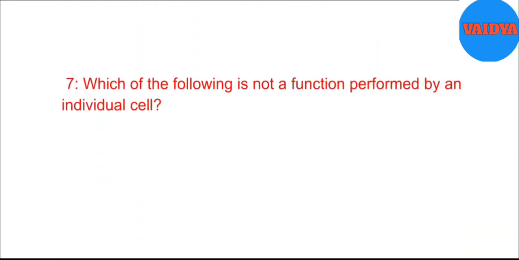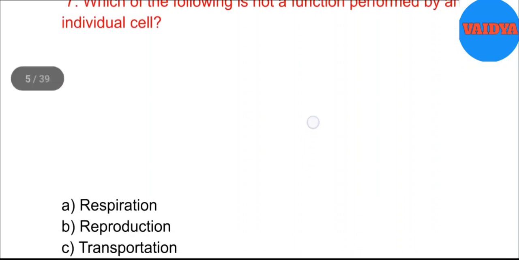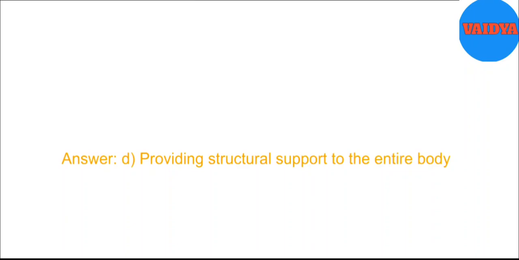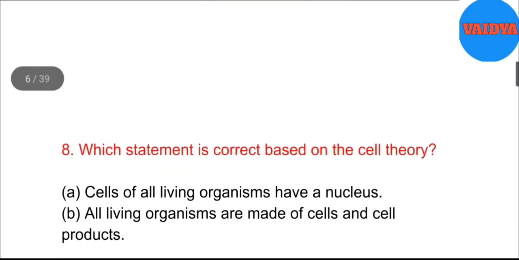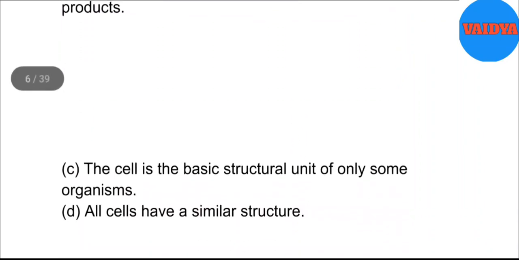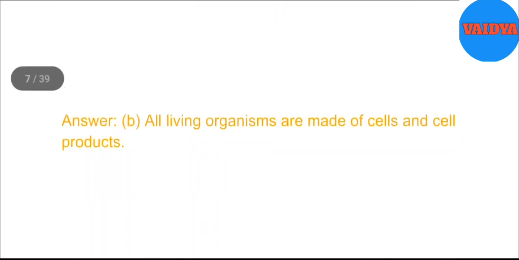7. Which of the following is not a function performed by an individual cell? A. Respiration. B. Reproduction. C. Transportation. D. Providing structural support to the entire body. Answer: D. 8. Which statement is correct based on the cell theory? A. Cells of all living organisms have a nucleus. B. All living organisms are made of cells and cell products. C. The cell is the basic structural unit of only some organisms. D. All cells have a similar structure. Answer: B.